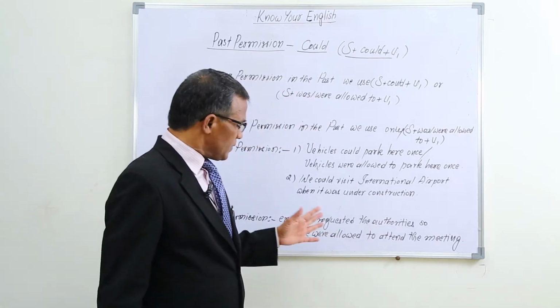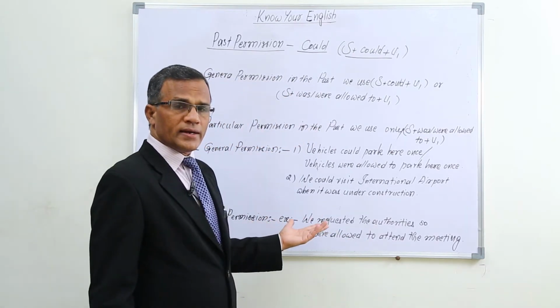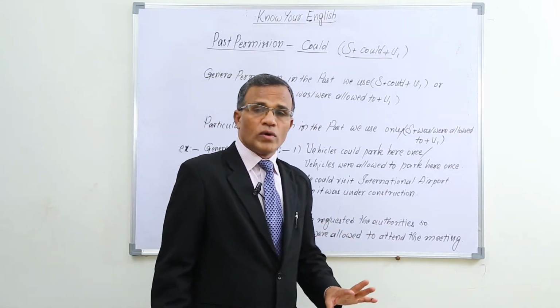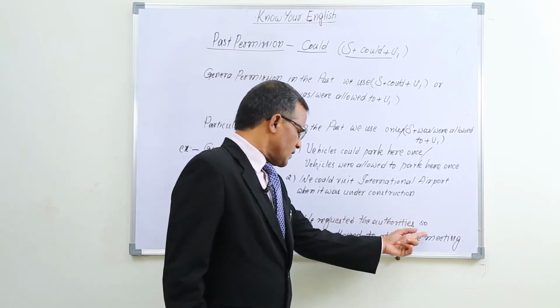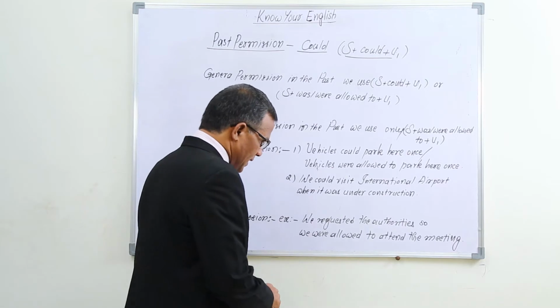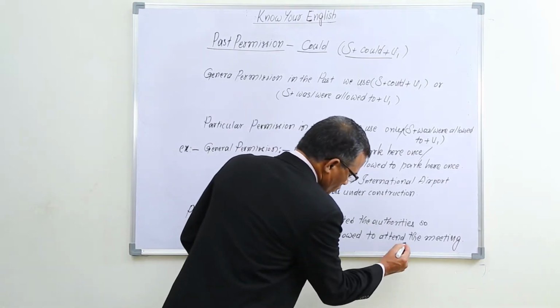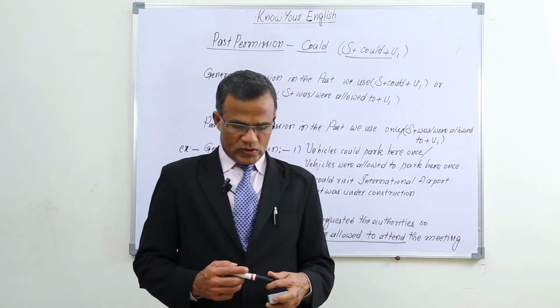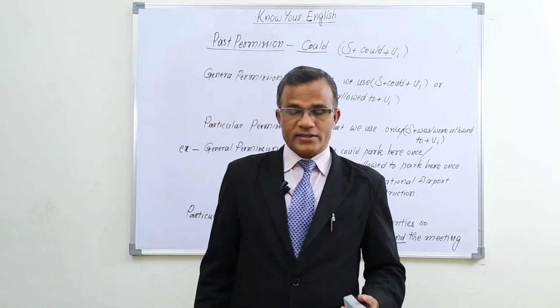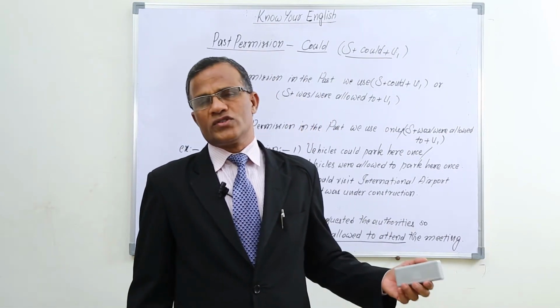So we have to take it as particular permission, and for that we have to use only was or were allowed to. So as per that, we requested the authorities, so we were allowed to attend the meeting. So in this way, for past permission also we use could.